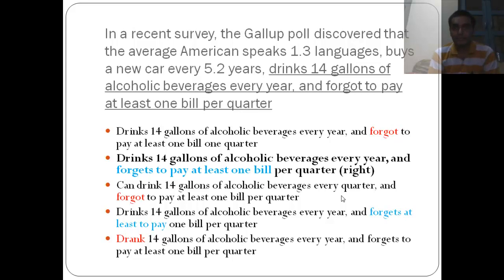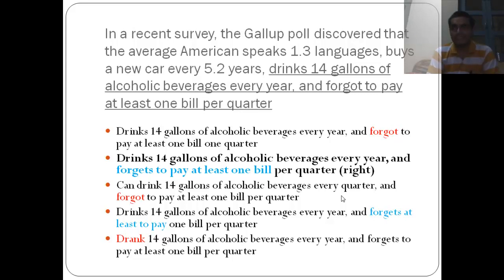Can drink, we are changing the meaning. It means that they don't drink, but they can drink. Now is this what we are talking about? No, we are changing the meaning. Okay, let's look at option D. "Drinks 14 gallons of alcoholic beverage a year and forgets at least to pay one bill."